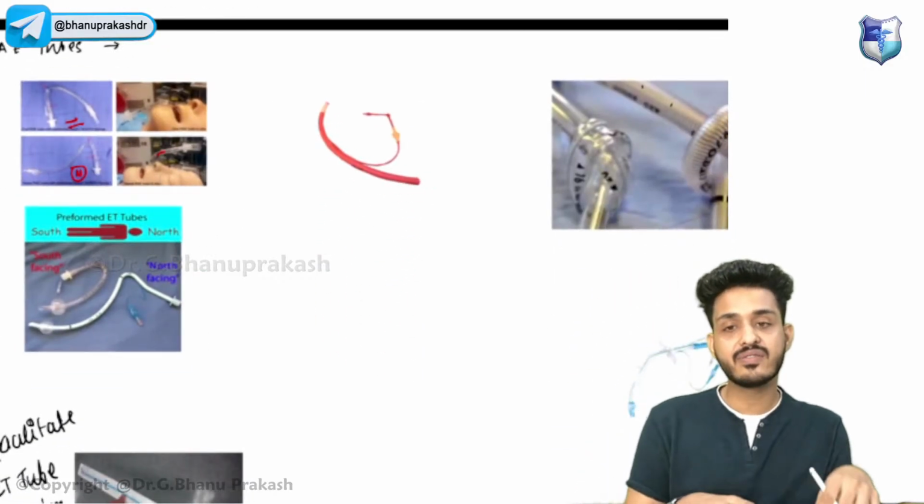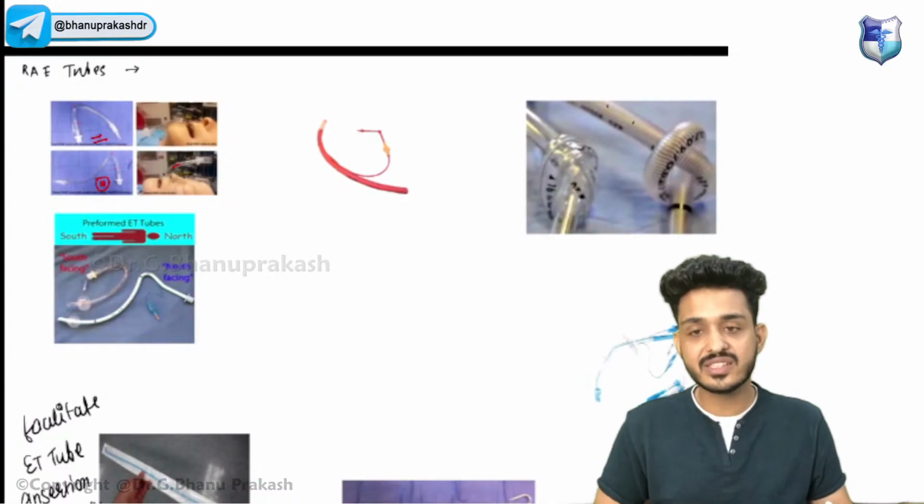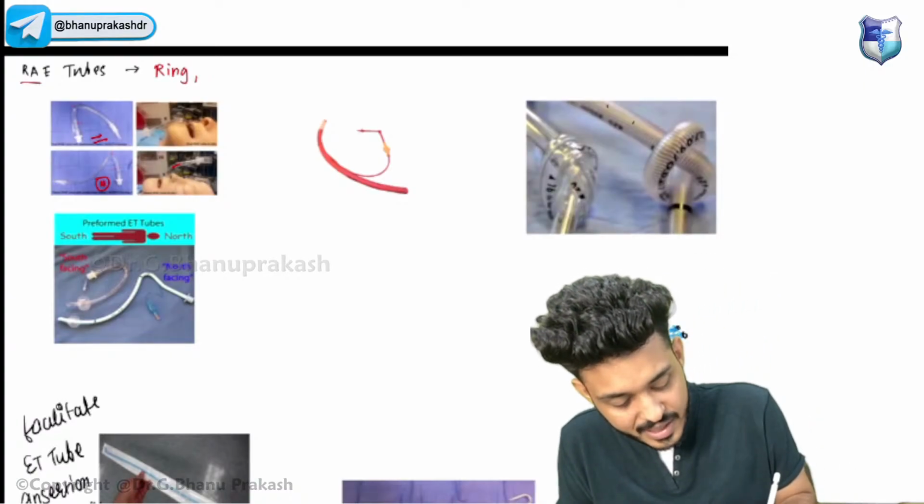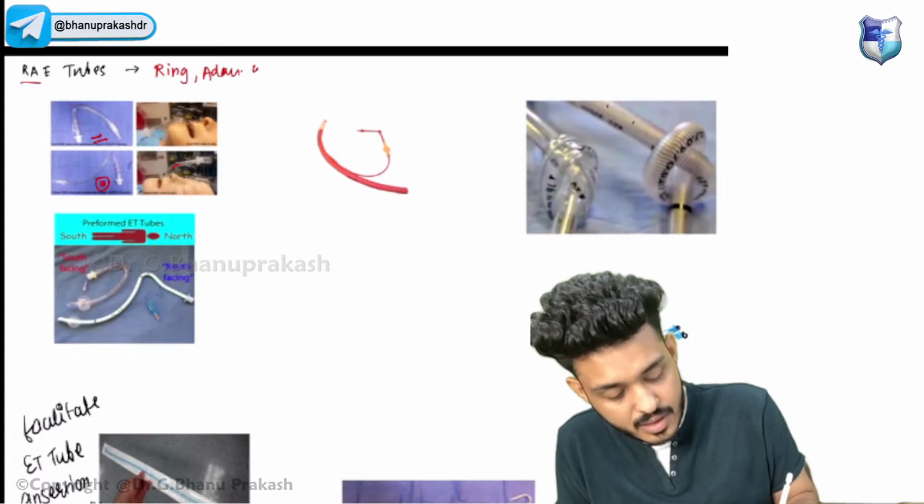We have different types of tubes. First one is your RAE tubes, Ring Adair Elvin, the names of the scientists.